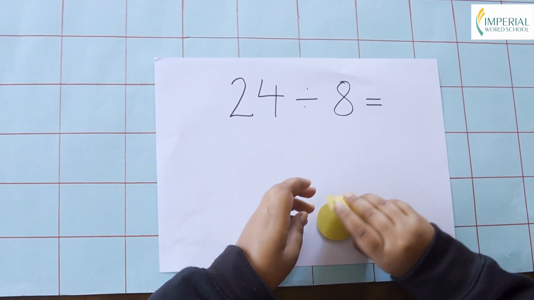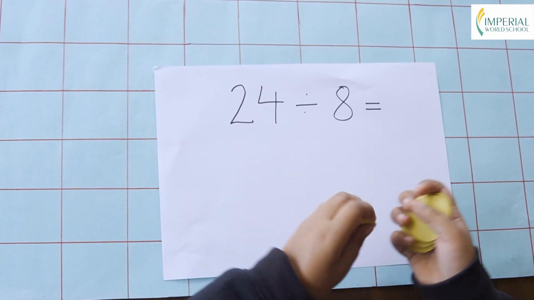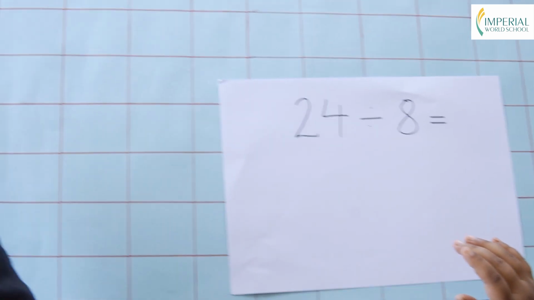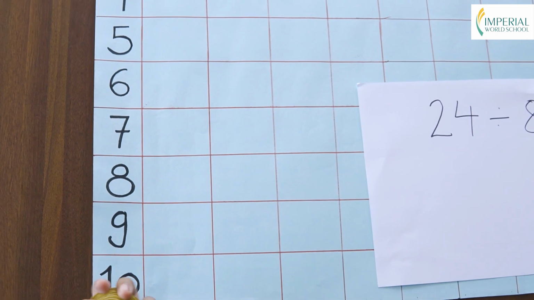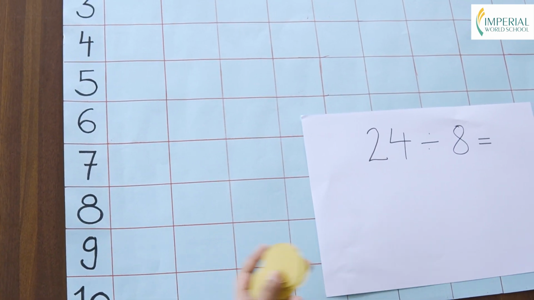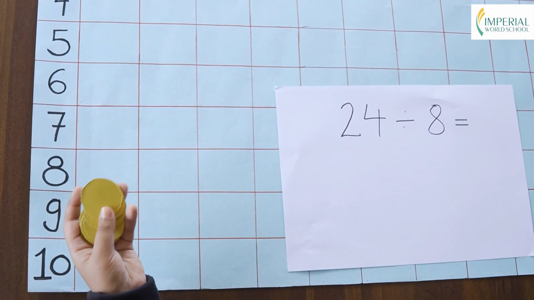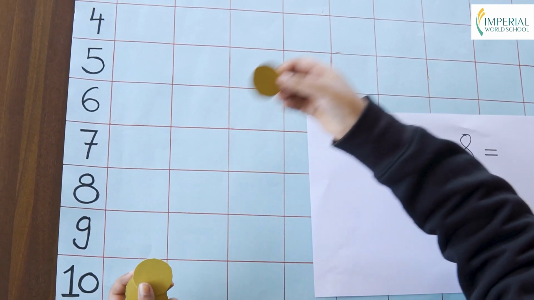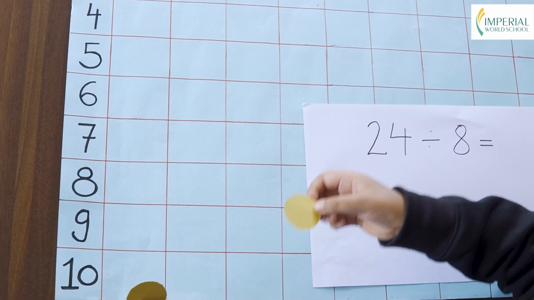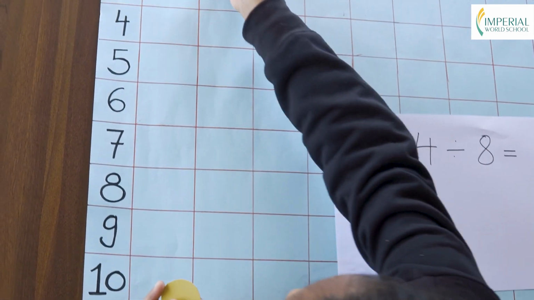So I need to put these 24 counters in 8 columns. Why not more than 8? Because 8 is the divisor. Now I'll start putting the counters in 8 rows.